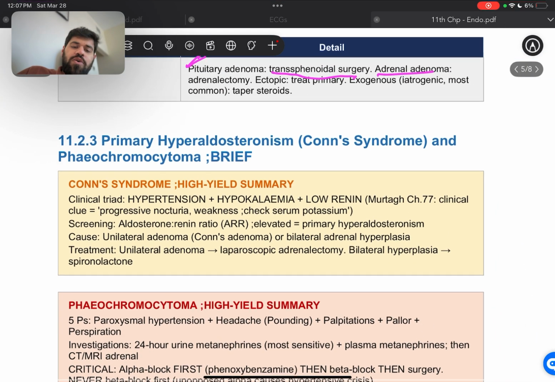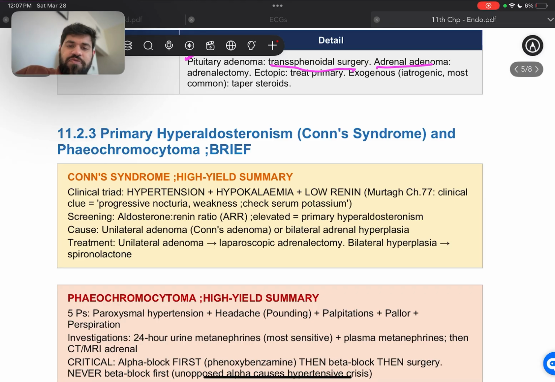All right. Now, the important factors for primary hyperaldosteronism, which is known as Conn's syndrome, and phaeochromocytoma. Just a brief overview for them. Conn's syndrome, the high yield summary is that it has a clinical triad. They'll have hypertension, hypokalemia, and low renin. All right, and the clue is that it's going to be progressive nocturia, weakness, and we check the serum potassium.